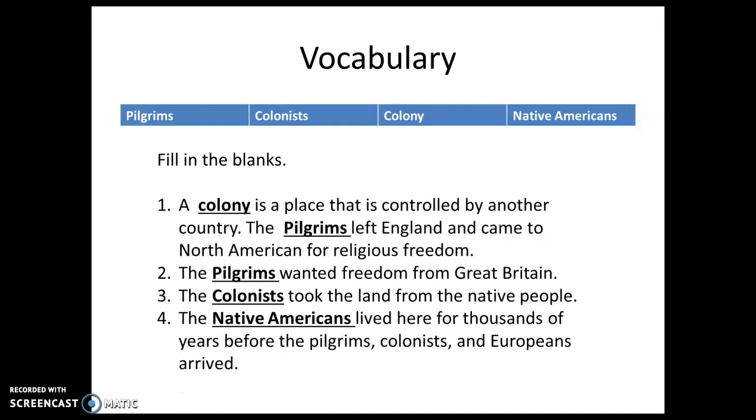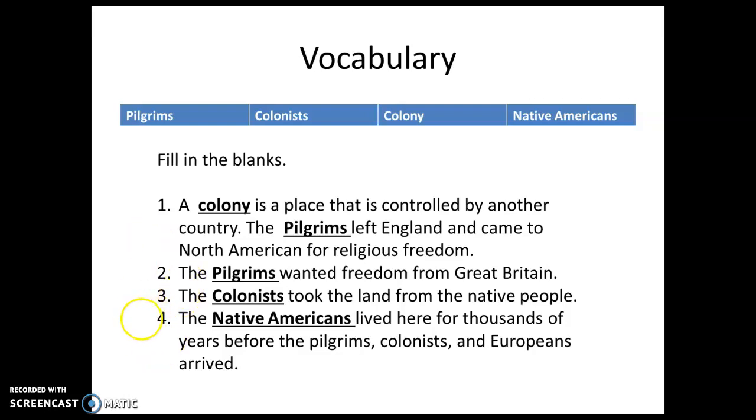Now check your answers. Number 1. A colony is a place that is controlled by another country. The Pilgrims left England and came to North America for religious freedom. Oh, America, not American. The Pilgrims wanted freedom from Great Britain. Number 3. The colonists took the land from the native people. 4. The Native Americans lived here for thousands of years before the Pilgrims, colonists, and Europeans arrived.